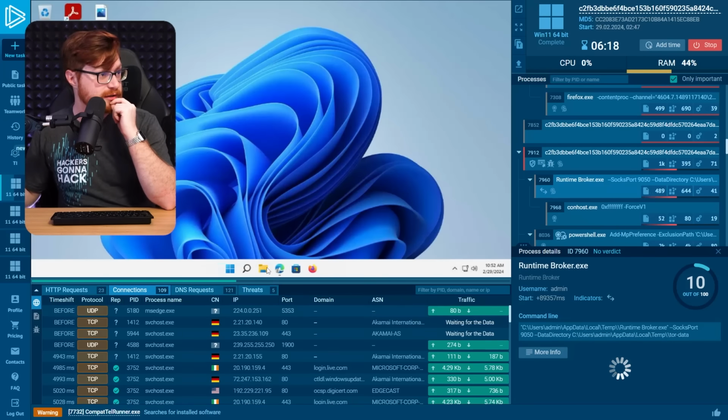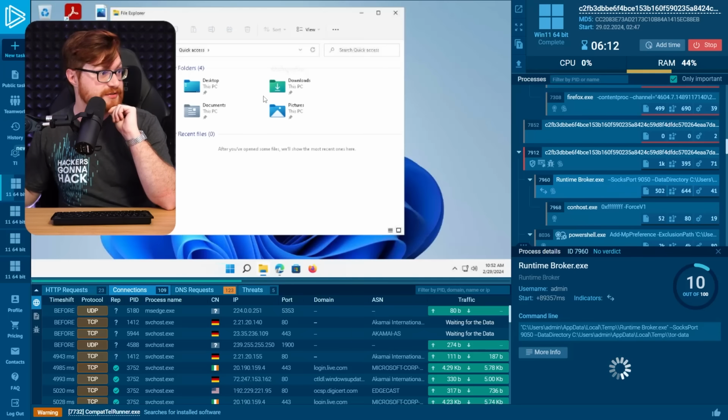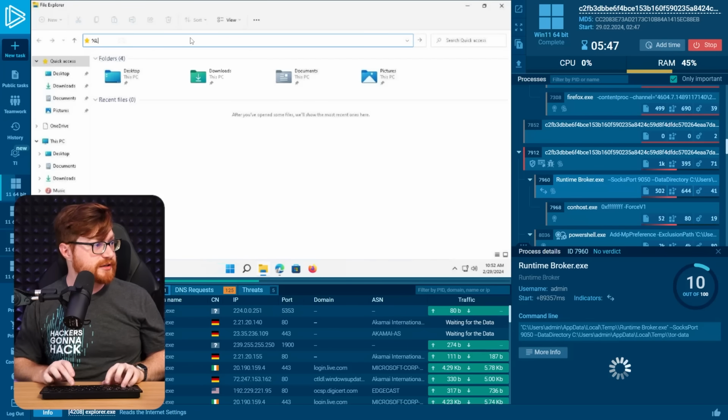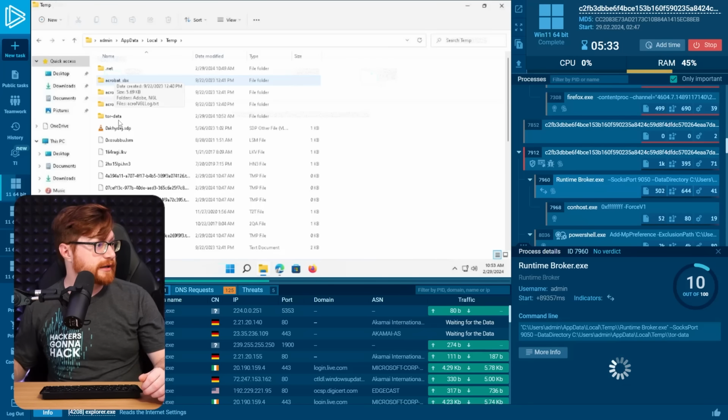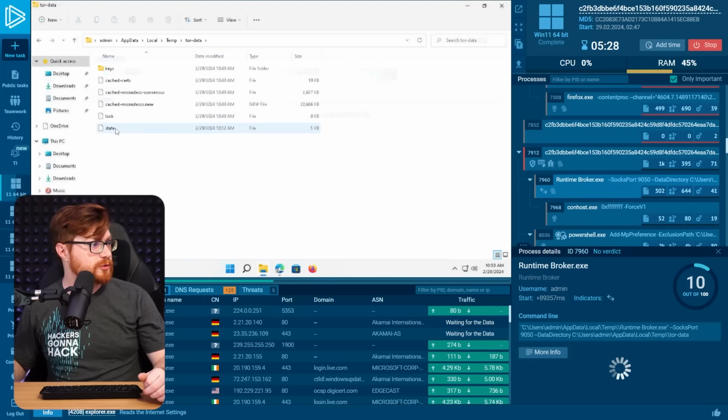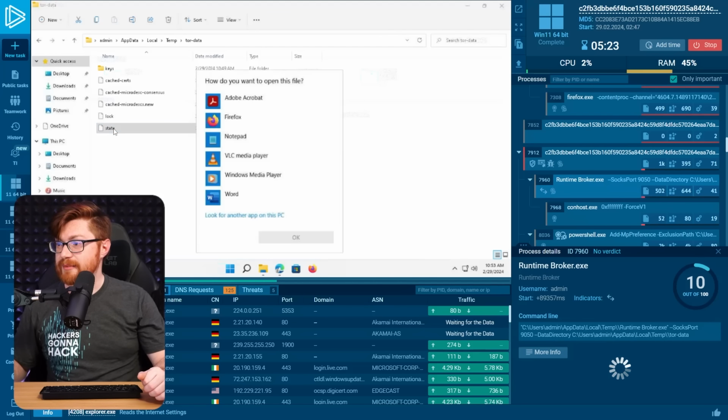But we could do some neat stuff with that, could we not? Thanks to having an interactive sandbox, I think I could open up Explorer and navigate to that directory. Maybe see if we could get any sweet Tor data out of that. So that is in local app data, right? In temp and Tor data, just there. Ooh, there's some interesting stuff like the state file, right? Does that tell us anything super cool or worthwhile?